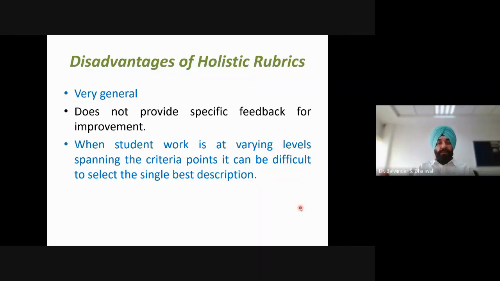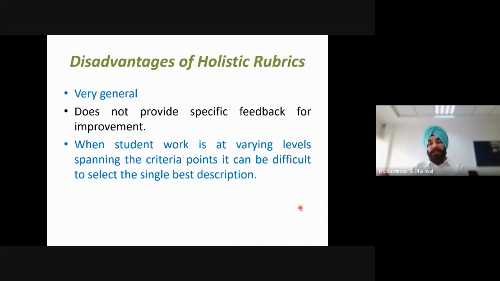Another important limitation is that when student work is at varying levels, spanning the criteria points, it can be difficult to select the single best description. This is one of the major limitations of holistic rubrics. For example, the case which we have discussed, holistic rubrics about written communication. We have seen that in the description, 3 lines are written. The first line is related to the clarity of the written communication. The second line was related to the flow or the organization of the written communication. And the third line was related to grammatical errors.